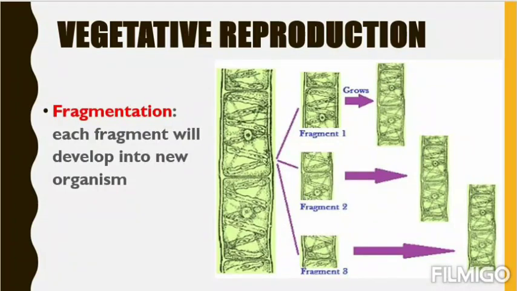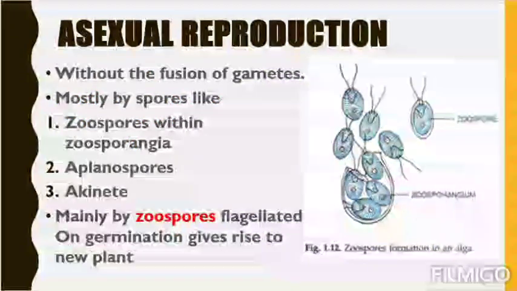Now you can see this body. It's similar to Ulothrix. We have already discussed filamentous unbranched. So this Ulothrix is divided into 1, 2, 3 fragments. Each fragment will grow into a new Ulothrix. So see, Ulothrix is immortal. What a magical power it has. If we cut the body into different pieces, each piece will grow into a new organism.